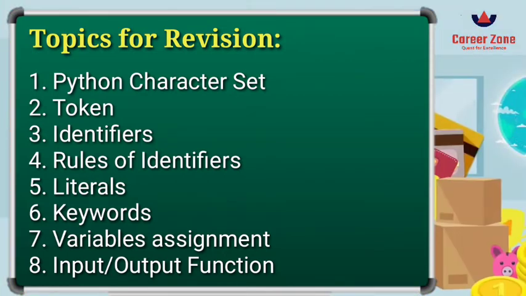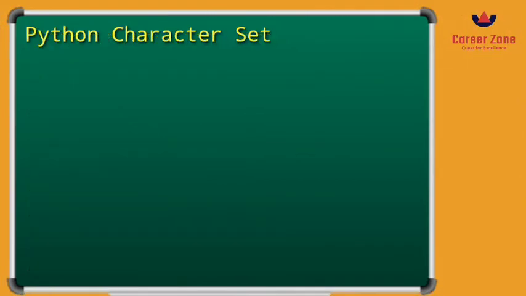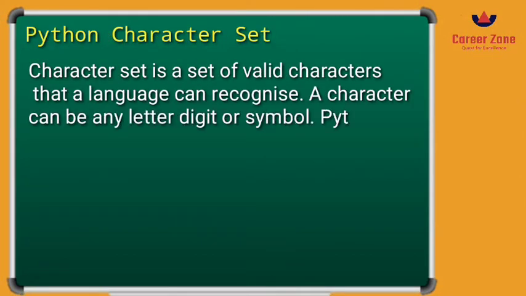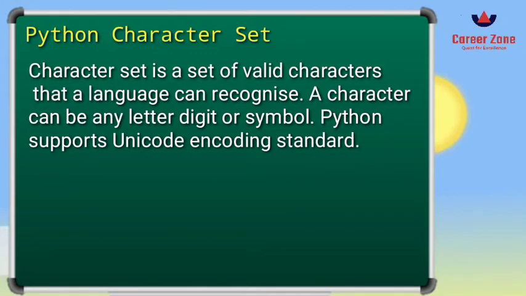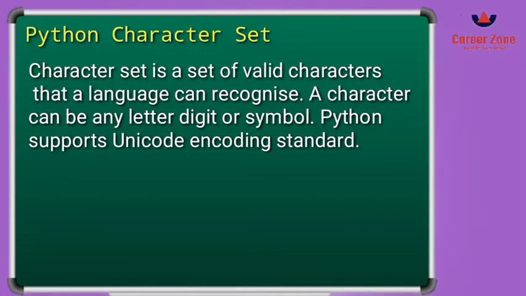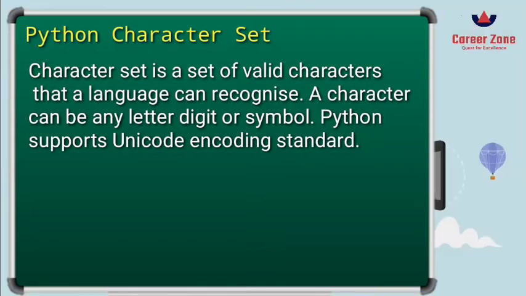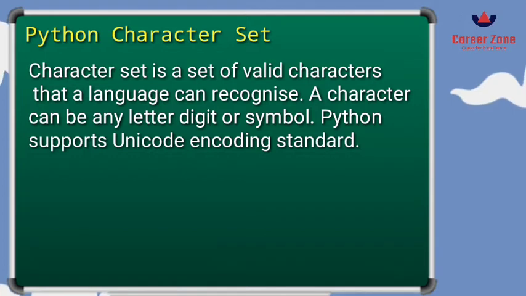So let us begin with the Python character set. The Python character set is a set of valid characters which a language can recognize, which means that in any computer, in any operating system, whichever computer you are using, the character set must be recognized. The character doesn't change its value in that particular system. A character can be any letter, digit, or any kind of symbol. Python basically follows the Unicode character set, which is a 16-bit character code.